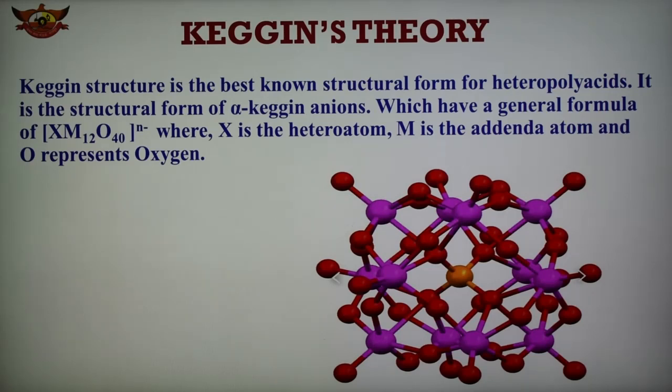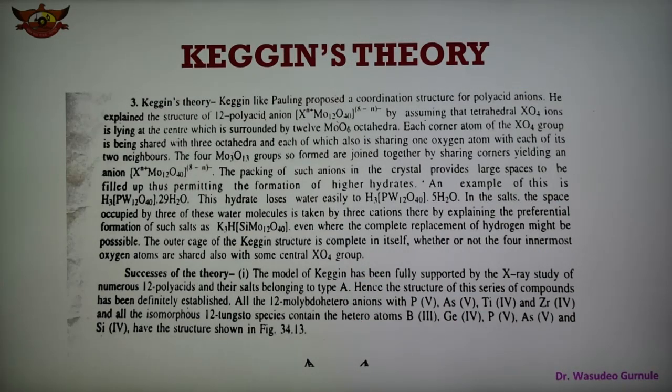The space occupied by 3 of these water molecules is taken by 3 cations, thereby explaining the preferential formation of such salts, where the complete replacement of hydrogen is possible. The outer cage of the Keggin structure is complete in itself, whether or not innermost oxygen atoms are also shared with some central XO4 group. So this is the Keggin theory, and there are successes of this theory.